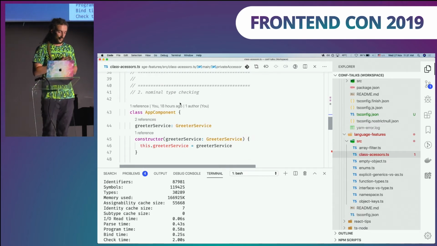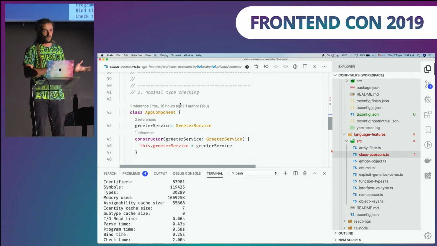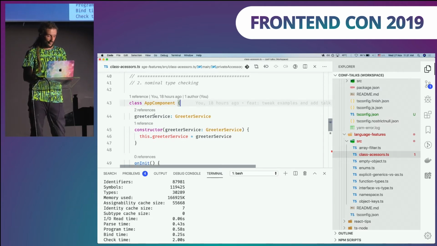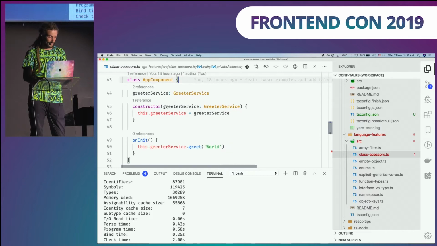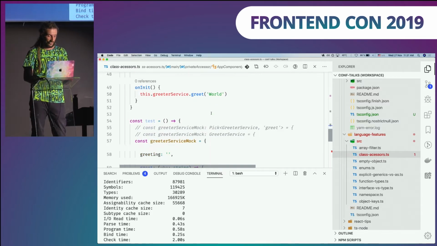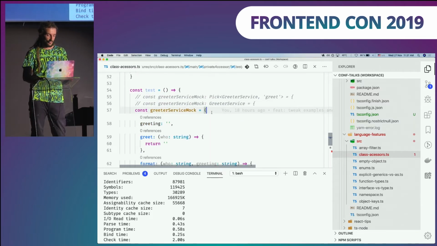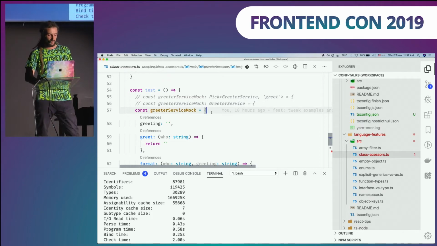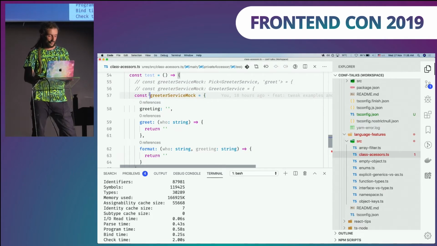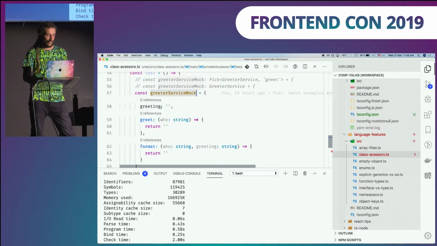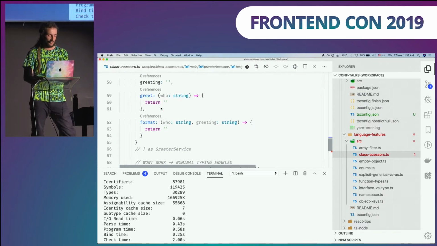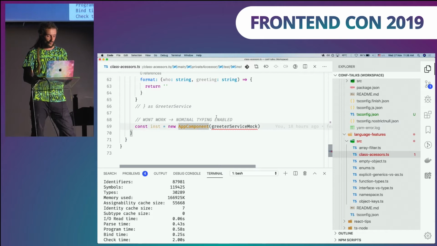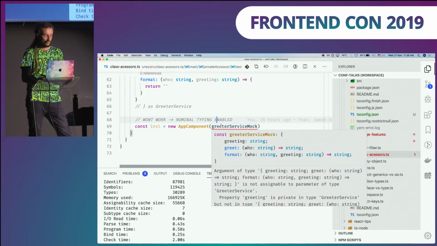Also, when you start using private, you are switching from structural type checking to nominal type checking. What does it mean? Let's say we have here some component, and it uses some kind of dependency injection with our greeter service, and our greeter service uses private, right? So far, so good. Let's say you want to write a test for this component. So we will create a mock. Like we can see here, a greeter service mock, right? It implements all those APIs, and then you want to manually instantiate that component, and you will get type error.